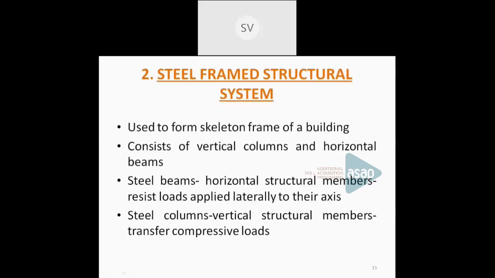Now it is having both horizontal as well as vertical members. That means the columns as well as beams, which are made up of steel. Steel beams are used to resist the loads which are applied laterally to their axis, and the columns are used to take the compressive stresses. So this forms a steel structural framework, or a steel structural system, with columns and beams which are made up of steel.